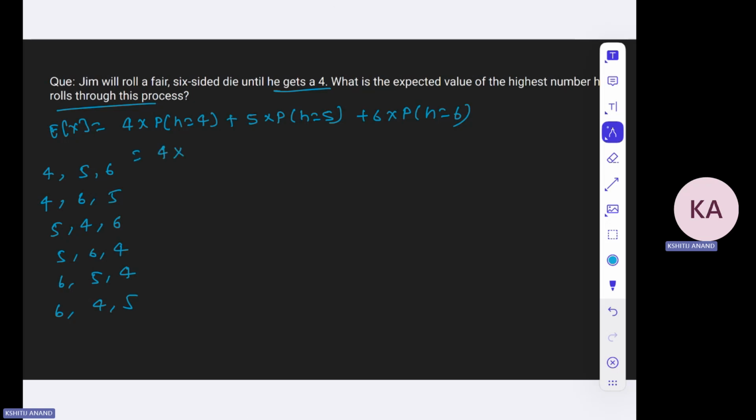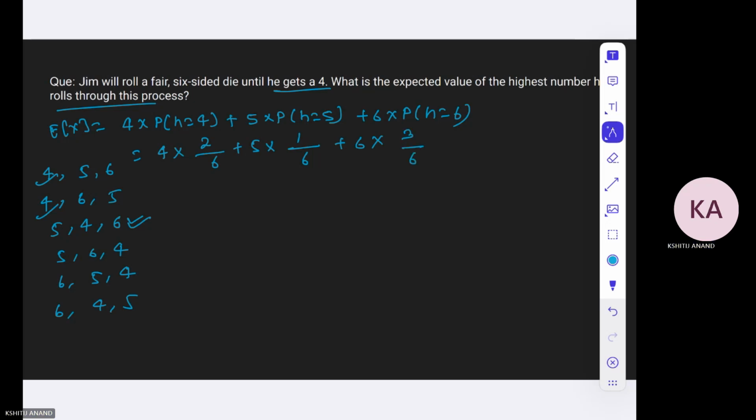So it will be 4 into the probability that the highest is 4, which is 2 by 6, plus 5 into the probability that the highest is 5. Note that you don't have to list all the scenarios; it should be obvious that you can do it by yourself. The highest is 5 in only one case, and 6 is highest in 3 cases.